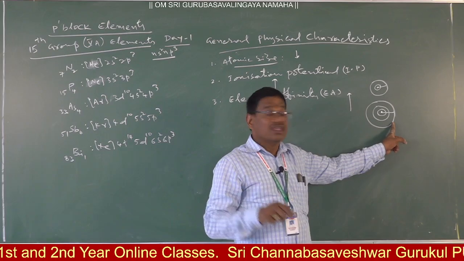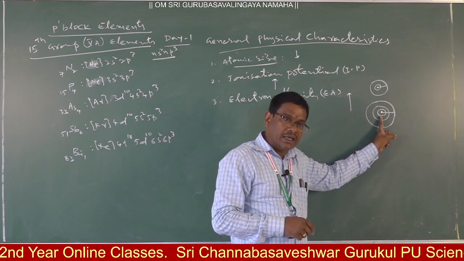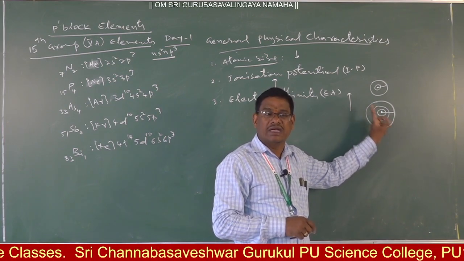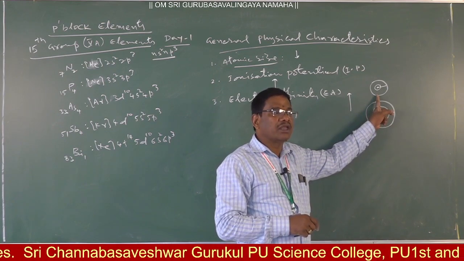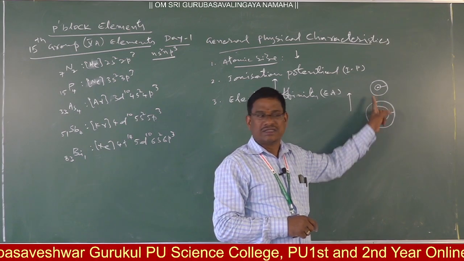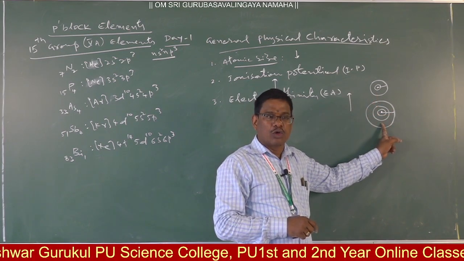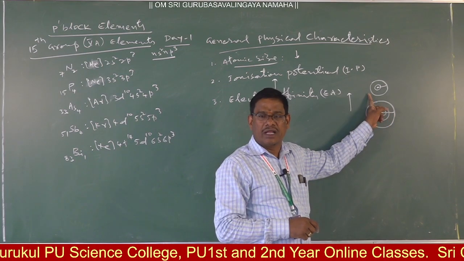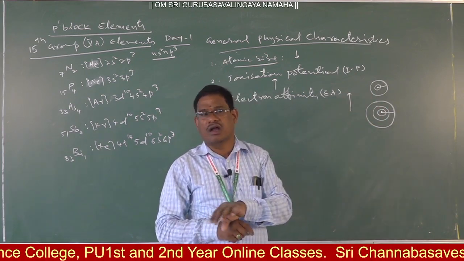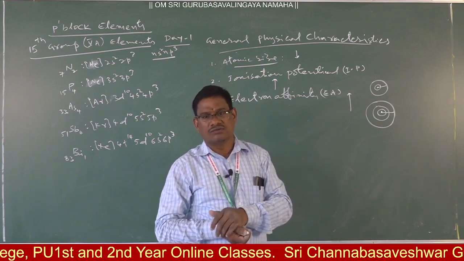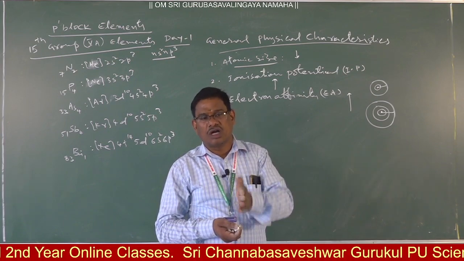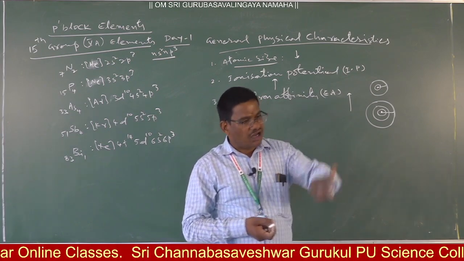But technically, the vacancy position provided by the third period element in every group will be more because inner vacant d orbitals are available. Second period has no vacant d. In the second period, the d orbital is not available, 2d is not there, 3d is not there. In the third period element of every group more vacancy is there. In the second period element of every group less vacancy is there. Thus if an external agency wishes to add an electron, where the vacancy position is more, their attraction will be more. Thus in every group, from the second period element to the third period element, electron affinity values increase, thereafter decrease.